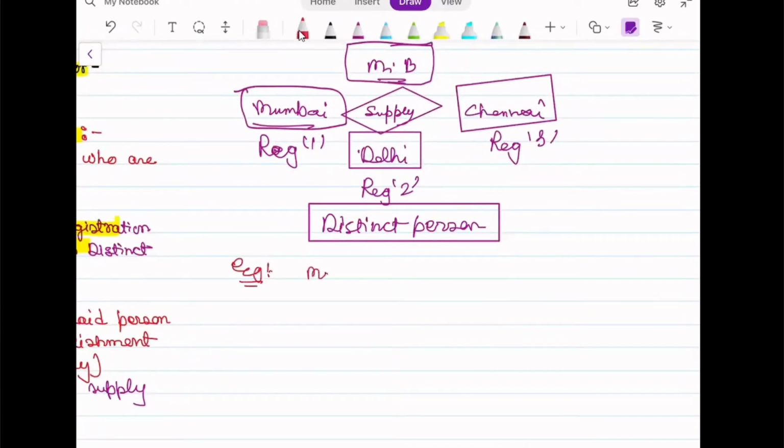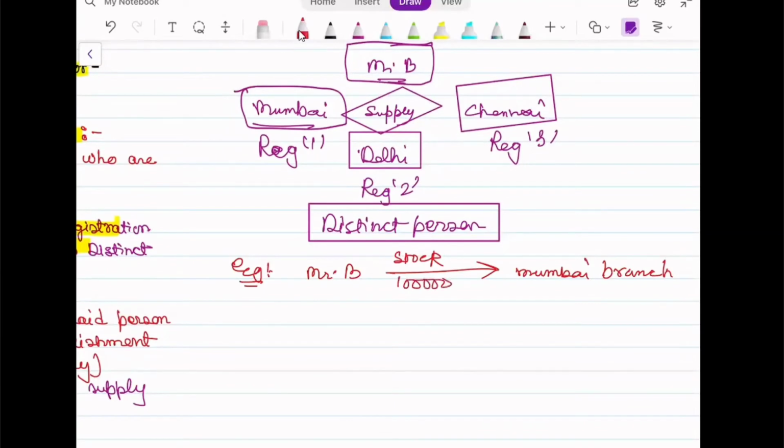So Mr. B is transferring some stock to the Mumbai branch, for a value of 1 lakh rupees.